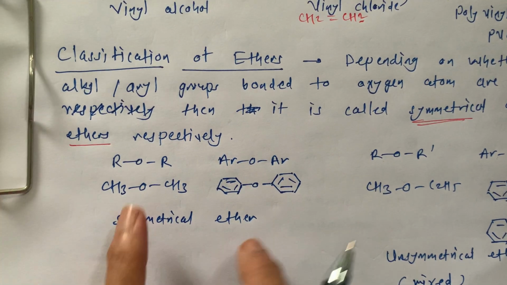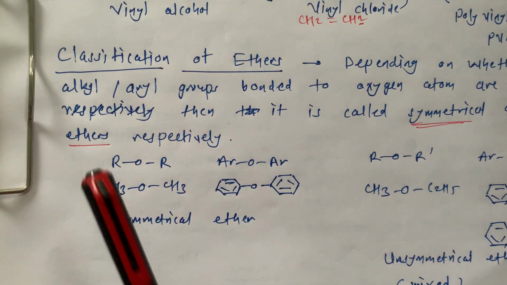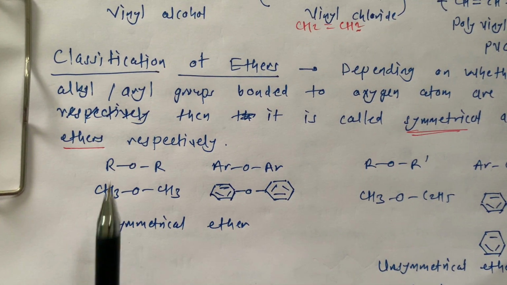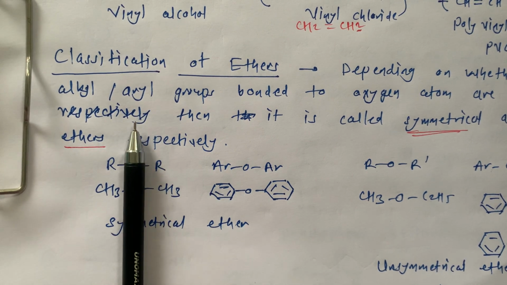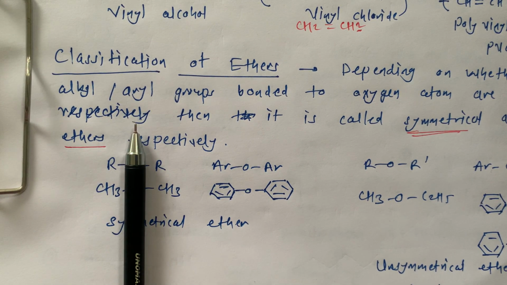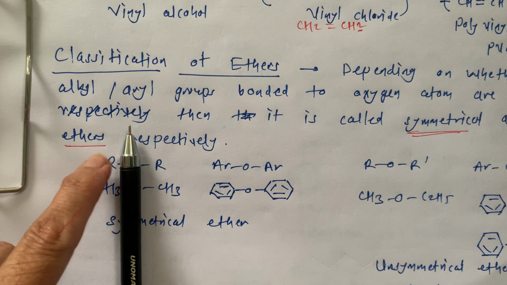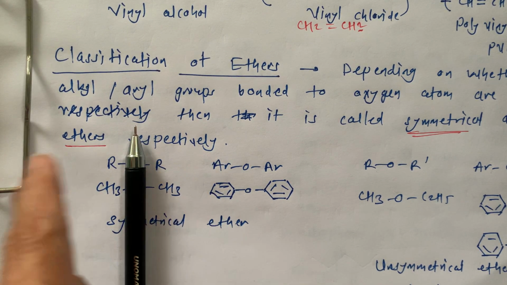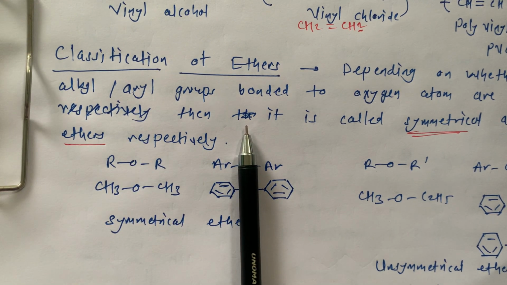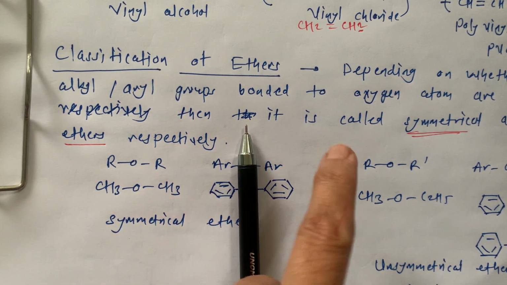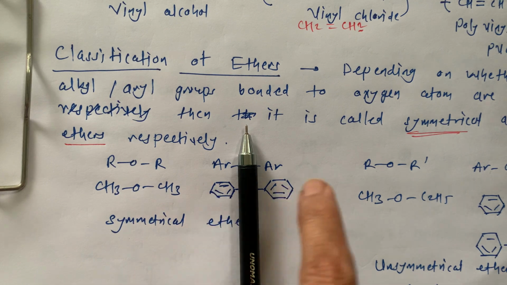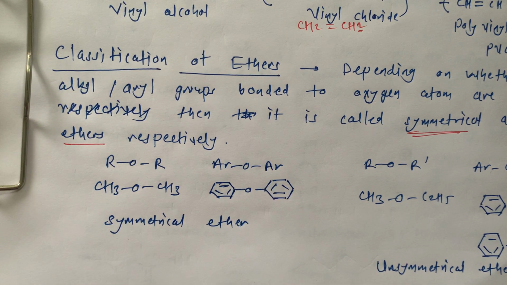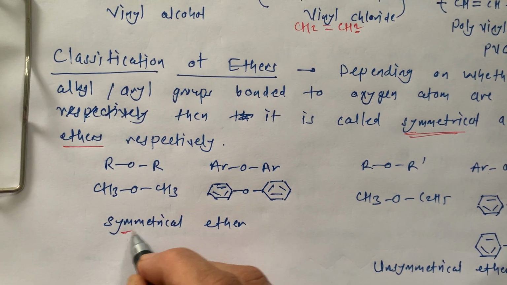For example, see, O is the center point, this is the junction. If you put a line of symmetry over there, R is here, R is here. CH3 is here, CH3 here. This is the symmetry. Similarly here, a benzene ring is here and a benzene ring is here. This is a symmetrical ether.